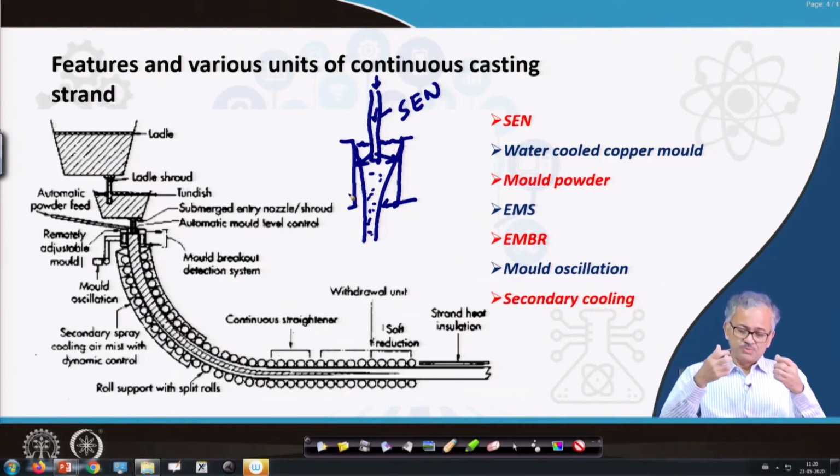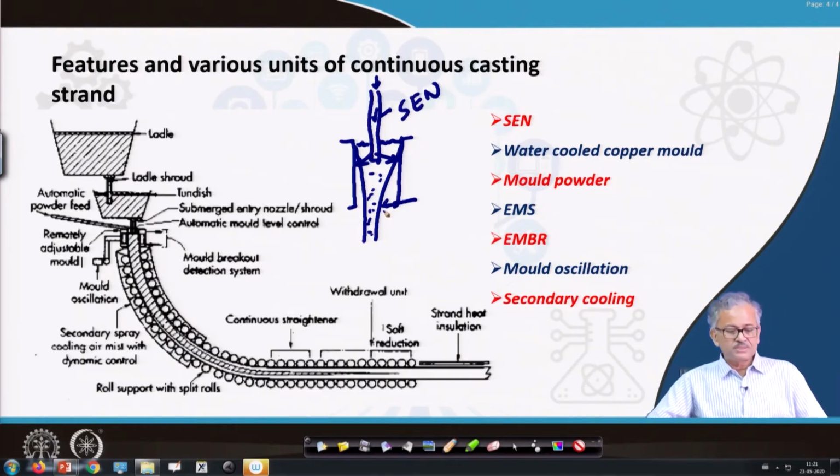So what you have to do, basically, is extract the heat at a much faster rate. So that's why basically the copper mold is used. Very high conductivity, it can easily extract the heat. And also it is water cooled such that it increases the heat extraction rate. Okay, so that's why you use a water cooled copper mold such that you can develop a sufficient exit thickness when the casting is coming out from the mold.